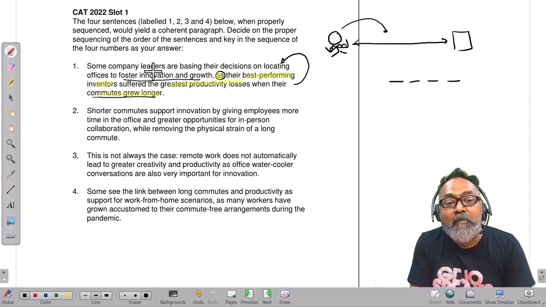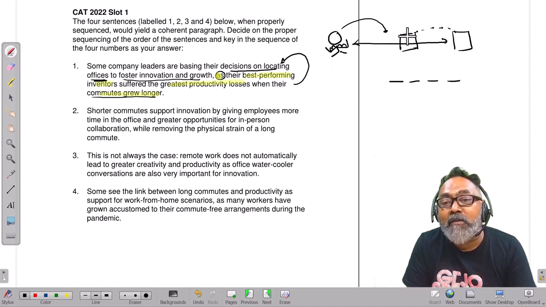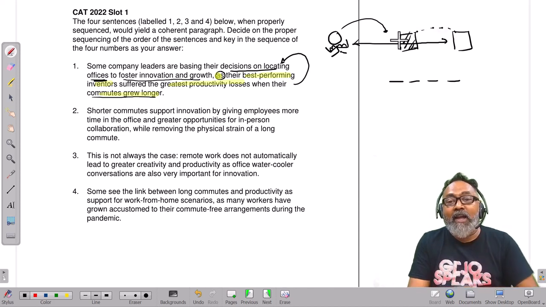So what are some company leaders doing? They are basing the decision on locating offices to foster innovation. They are probably keeping the office closer. Okay, that is what sentence number 1 is saying.